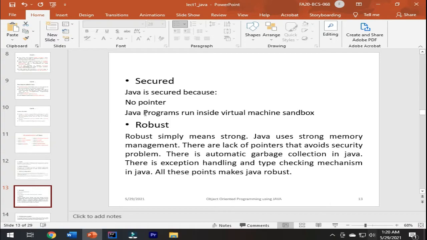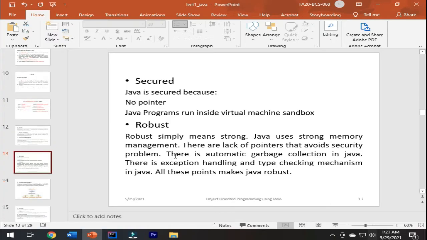Java is robust. So what is robust? Robust simply means strong. Java uses strong memory management. The lack of pointers avoids security problems. There is automatic garbage collection in Java. There is exception handling and a type checking mechanism in Java. All these points make Java robust. I will explain all these things briefly later on: what is garbage collection, what is the type checking mechanism, and what is exception handling.